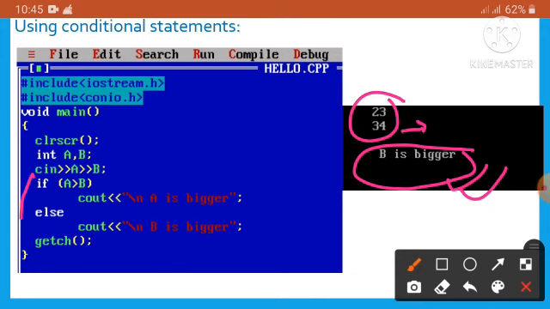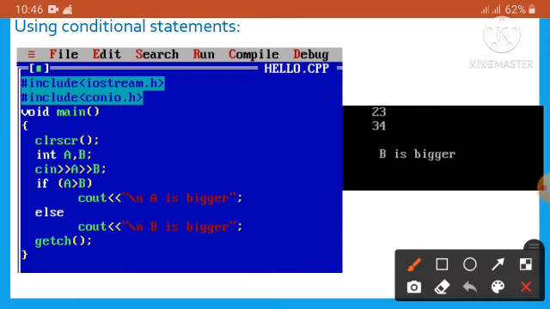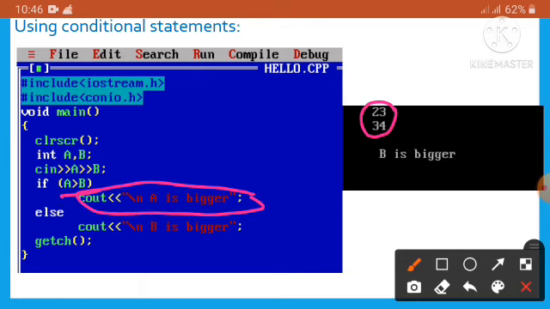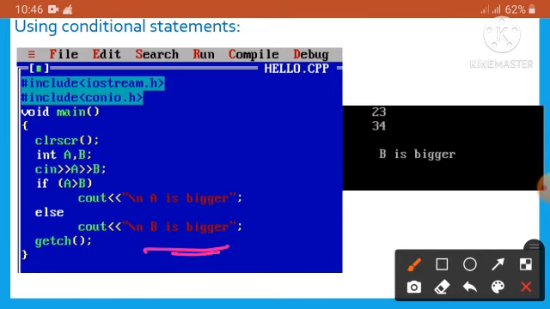So this is the conditional statement. When the condition after if is true, the computer will execute the instruction given after the condition. But when the condition is false, as here where the value of a is not greater than b, that statement is not executed. It executes the else part instead, so we get b is bigger on the output screen.